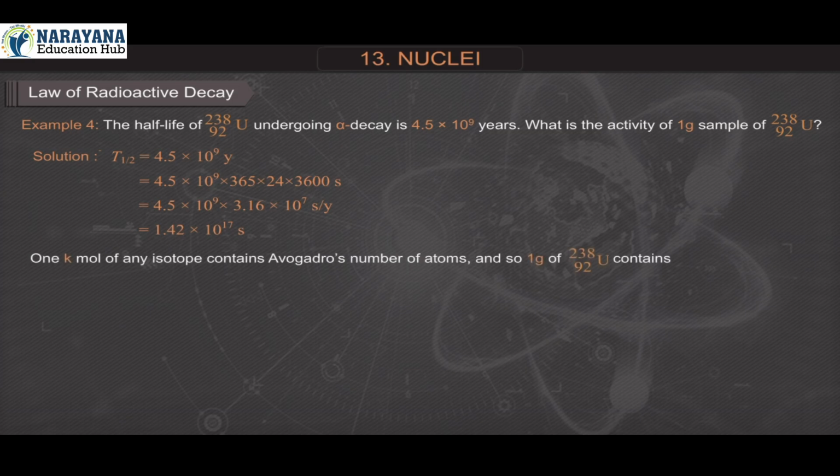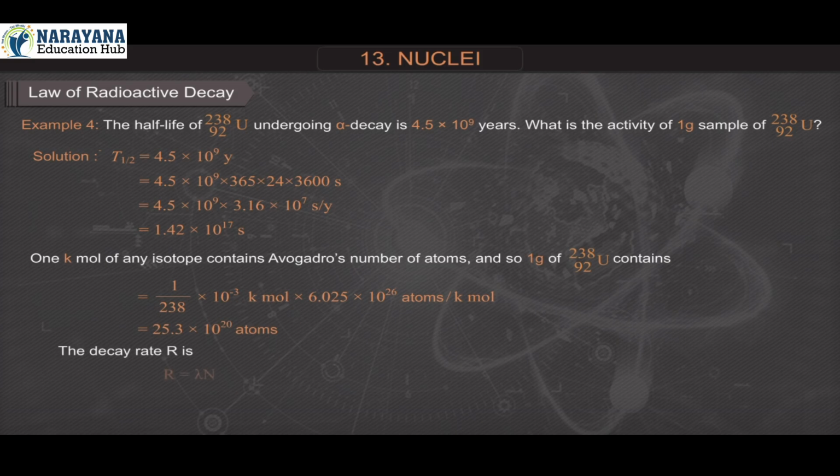1 kilomole of any isotope contains Avogadro's number of atoms, and so 1 gram of uranium-92-238 contains 1 upon 238 into 10 raised to minus 3 kilomole into 6.025 into 10 raised to 26 atoms per kilomole, which is 25.3 into 10 raised to 20 atoms.